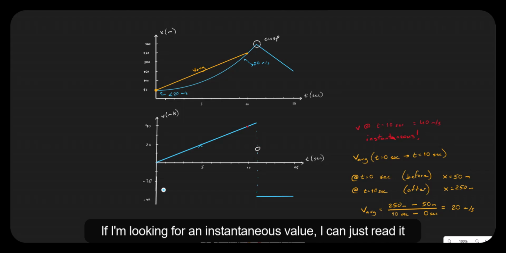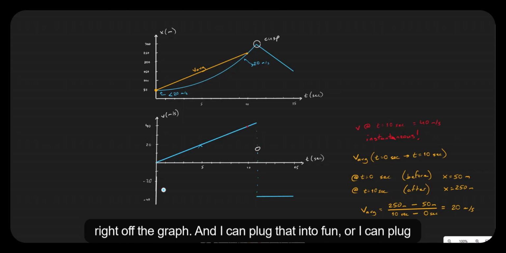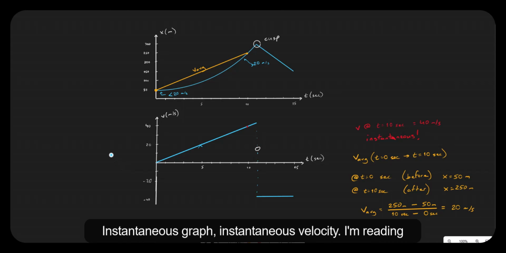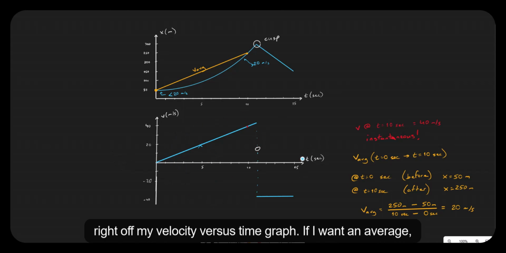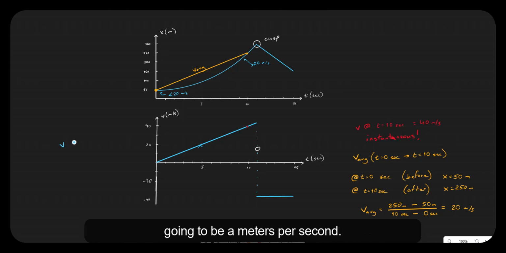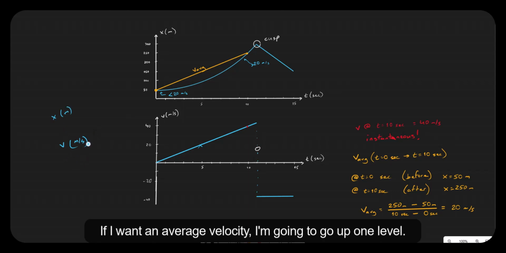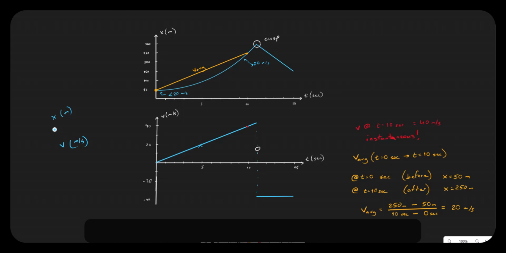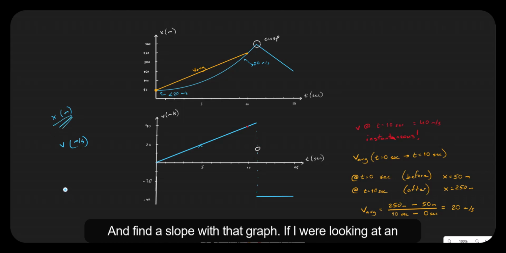If I'm looking for an instantaneous value, I can just read it right off the graph. Instantaneous velocity, I'm reading right off my velocity versus time graph. If I want an average, I'm going to go up one level. Remember how velocity is in meters per second, and position is in meters. If I want an average velocity, I'm going to go up one level and find a slope with that graph.